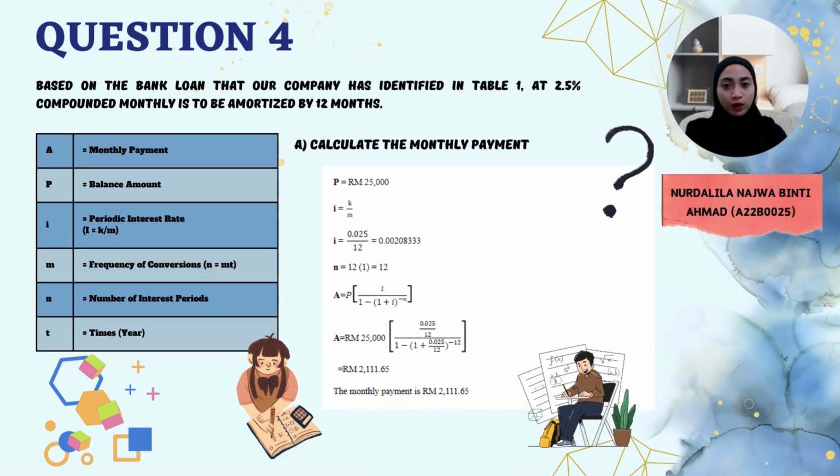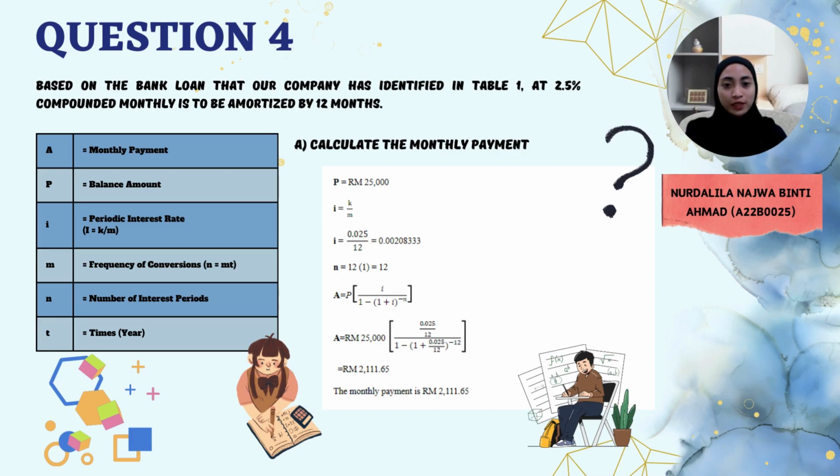Thank you. Move to question 4. Our storybook store had a bank loan of 25,000 ringgit from Bank XYZ and needs to be settled by making 12 monthly payments at 2.5% compounded monthly. To answer this question, first we must write down all the information given, which is P, the loan from the bank, equal to 25,000 ringgit. I is the interest rate, which is 2.5% annually, or 0.002083 monthly. Lastly, N is 12 multiplied by 1, equal to 12.